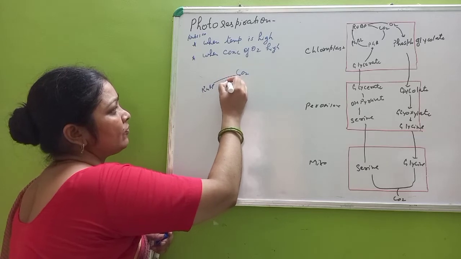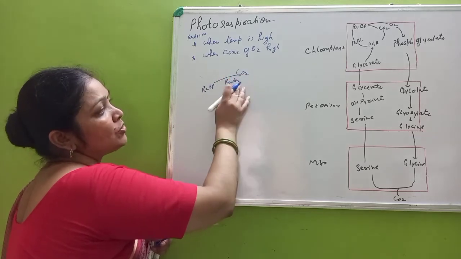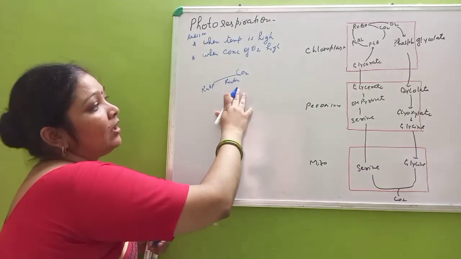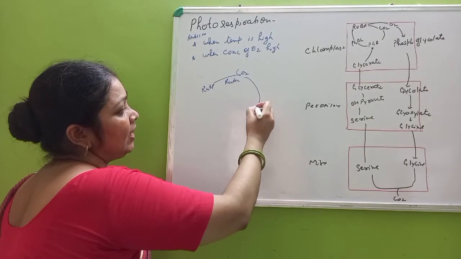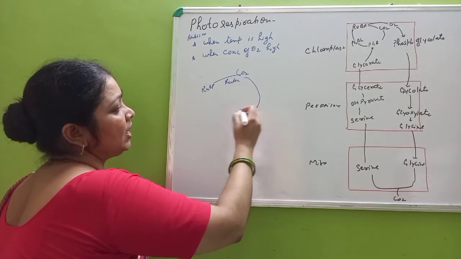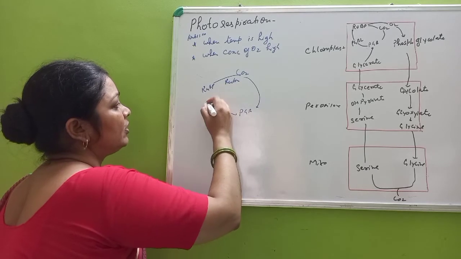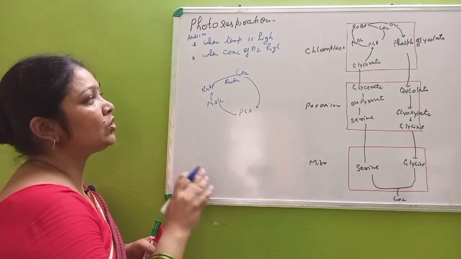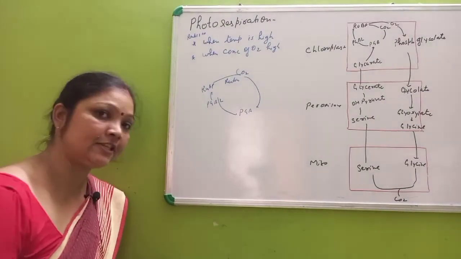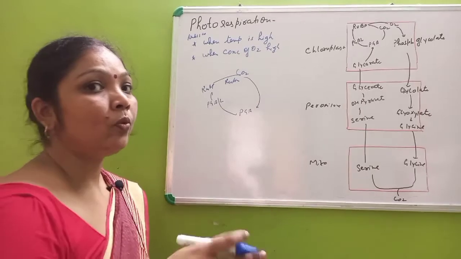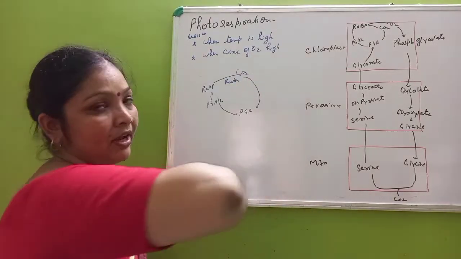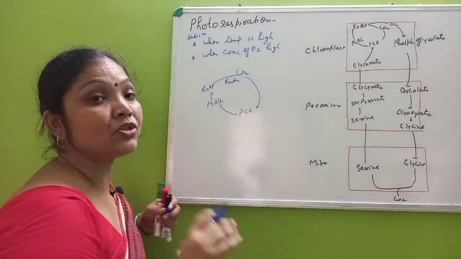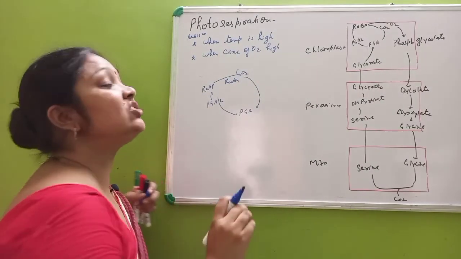In the C3 cycle we have seen that CO2 gets fixed with RuBP in the presence of Rubisco, where Rubisco is acting as ribulose carboxylase. Then there is a formation of PGA and ultimately the formation of PGAL, and again the RuBP will synthesize. This was the common reaction occurring in the C3 cycle. But what happens if these two conditions arise? When these two conditions arise, Rubisco will act as ribulose oxygenase.